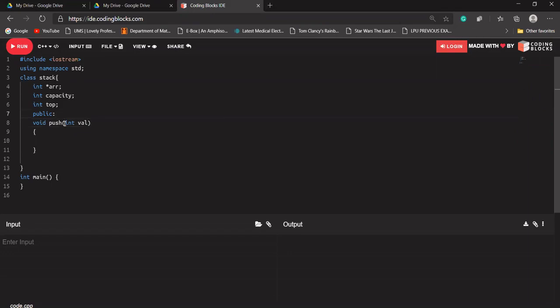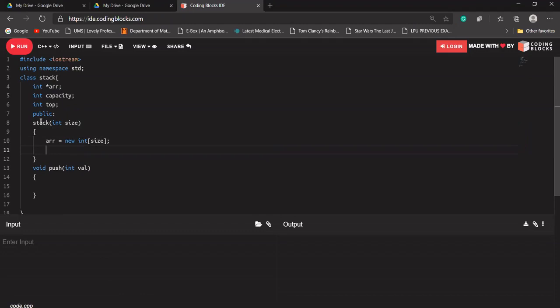Before creating this push function I have to create a constructor also, because this is just an integer pointer and I have to create an array. So I'll be using a constructor. It will take an input as size, and it will allocate memory of that size to that array pointer.